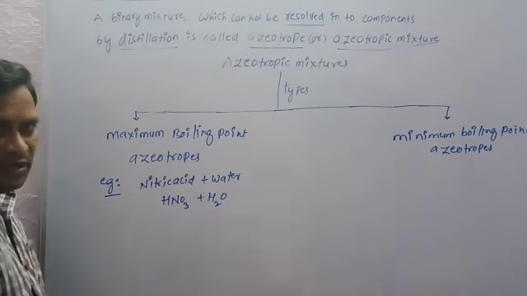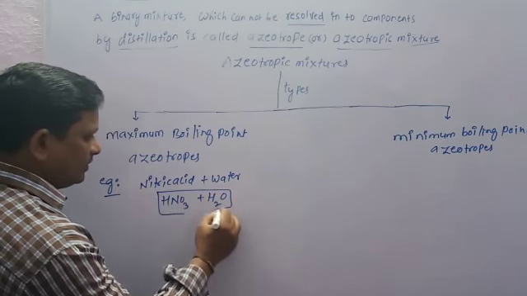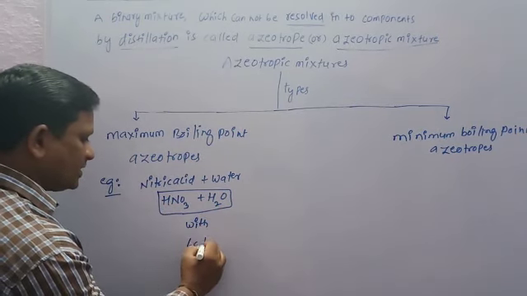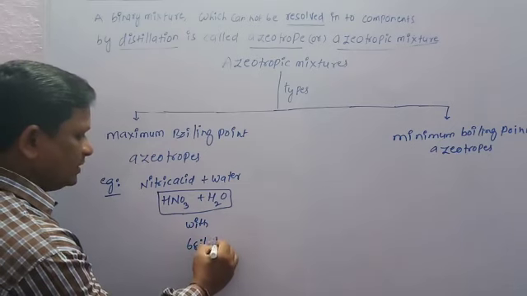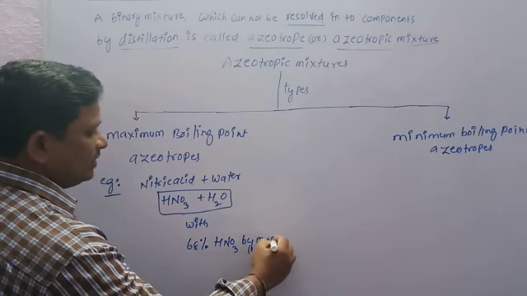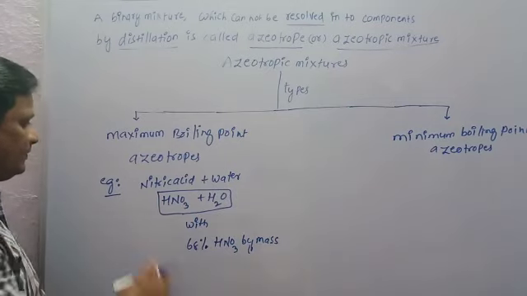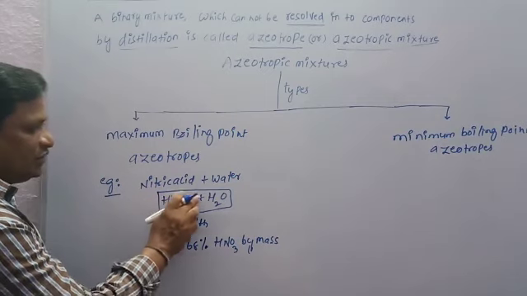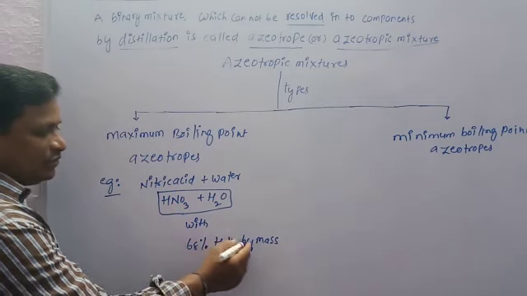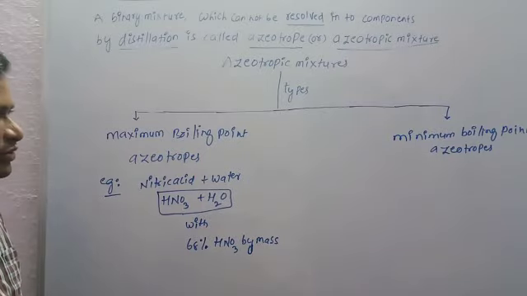This binary mixture with 68% HNO3 nitric acid by mass is the best example of maximum boiling point azeotropes.